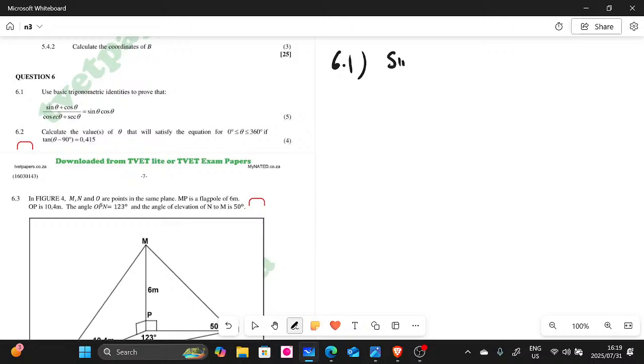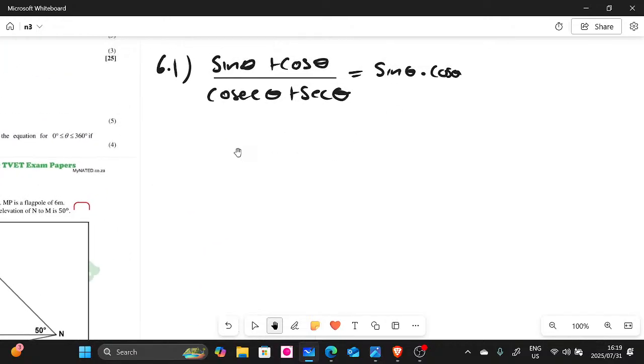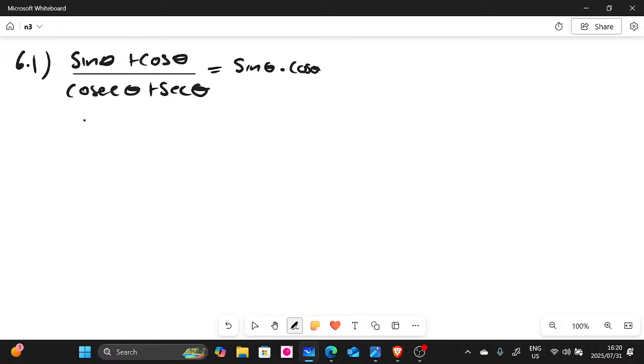We have sine theta plus cos theta, all this divided by cosec theta plus sec theta, equaling sine theta multiplied by cos theta. So we must prove that the left hand side equals the right hand side. I always tell people that you must always choose the one that is most complicated. Looking at this question, the one that seems more complicated is the left hand side, the one with fractions.